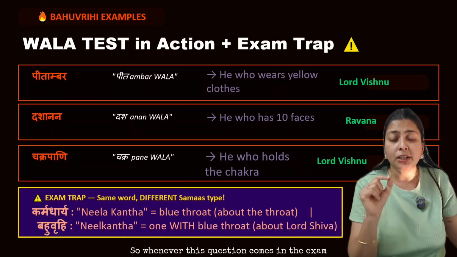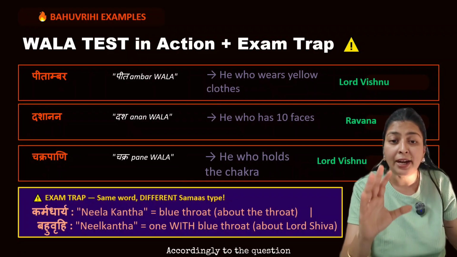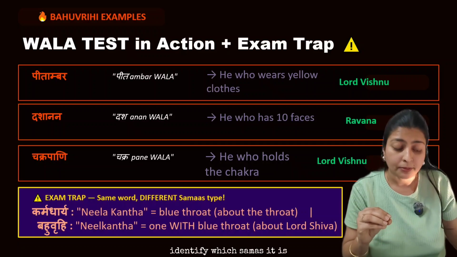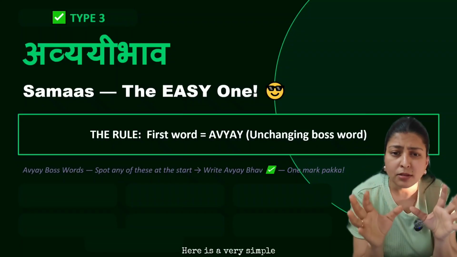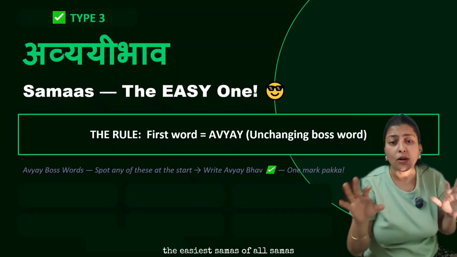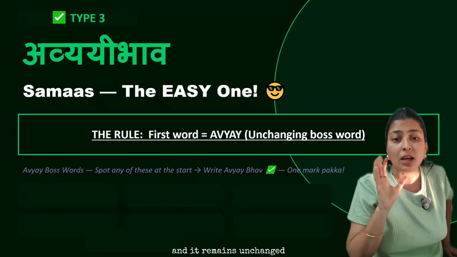So whenever this question comes in the exam, read the full question. According to the question, identify which samas it is. Now, next one is Avyayibhav Samas. Here is a very simple, the easiest samas of all samas.